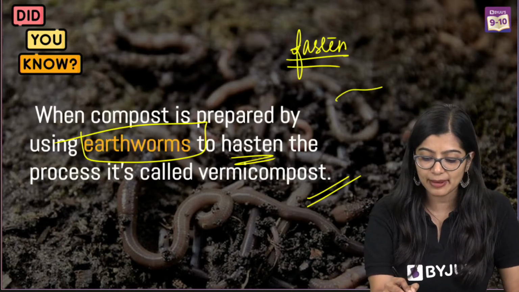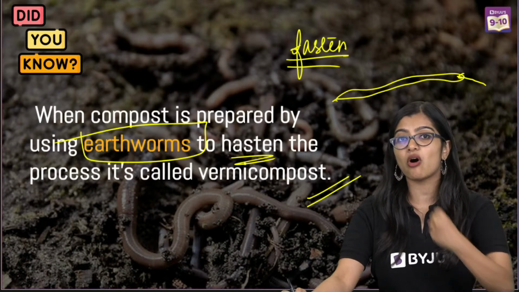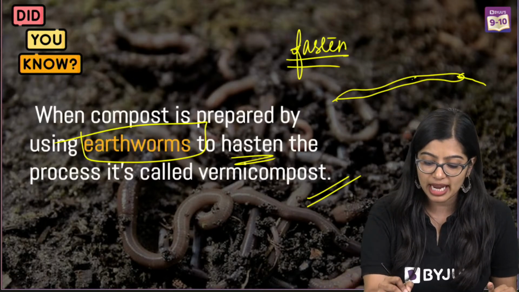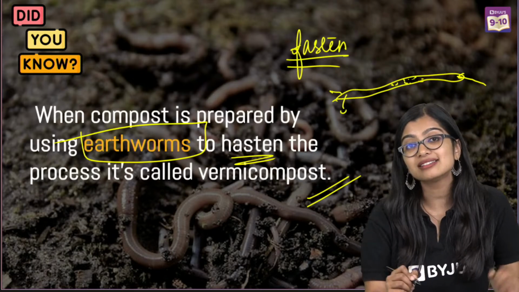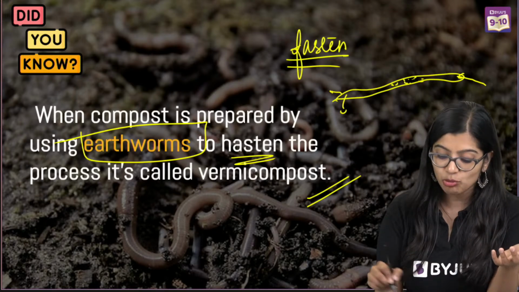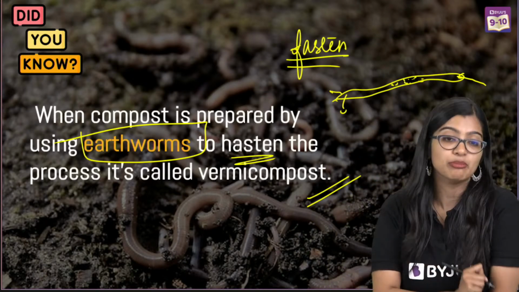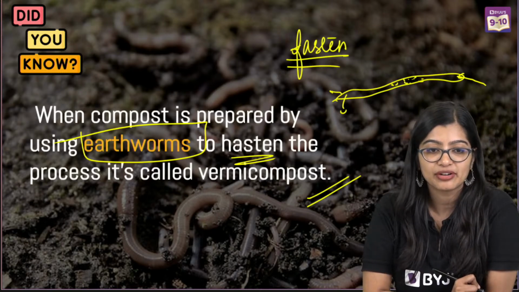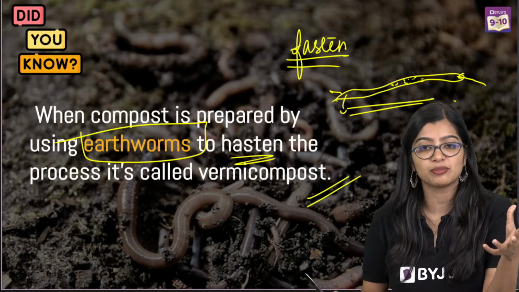So essentially what happens is that these earthworms feed on it, okay? They'll feed on all this organic matter, they'll break it down inside their body, and they will excrete it out. And this earthworm excreta is actually very rich in nutrients, which is why the movement of earthworms will loosen the soil and also improve the soil fertility. Right? So this right here is what we mean by vermicompost, when your earthworms are involved.